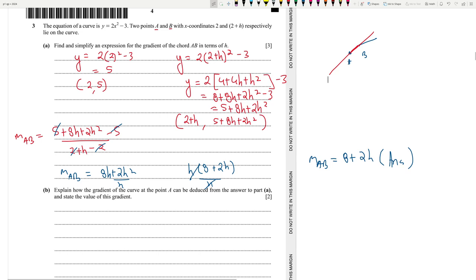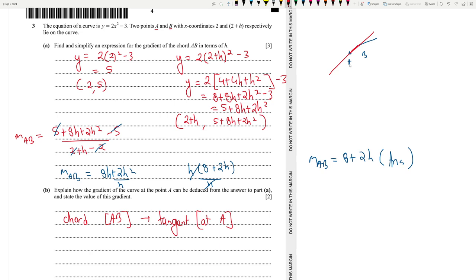If you differentiate, you are going to get the gradient. So you need to state that the chord AB is the tangent at A. It's a straight line.